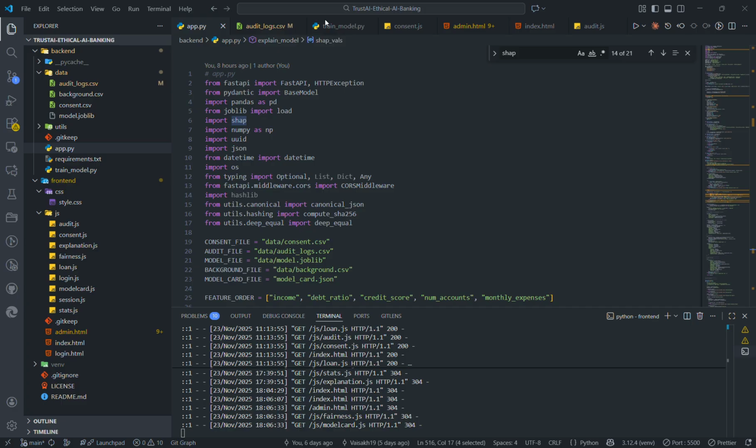So to conclude, Trust AI shows that AI doesn't have to be a black box. We can have transparency, fairness, and integrity can also be made accessible to both customers and regulators. Thank you.